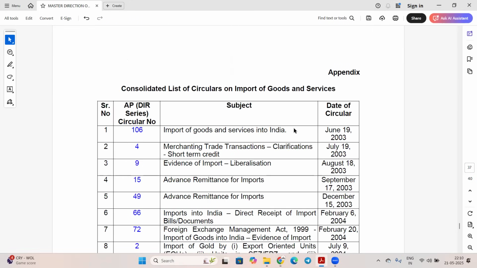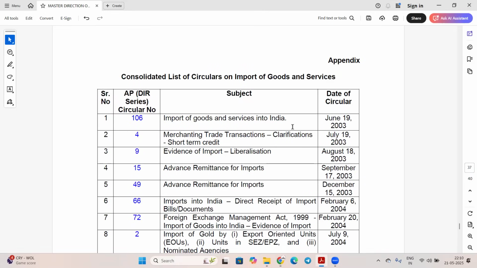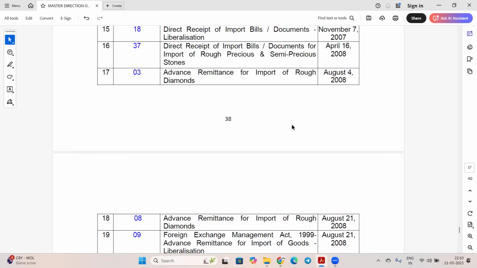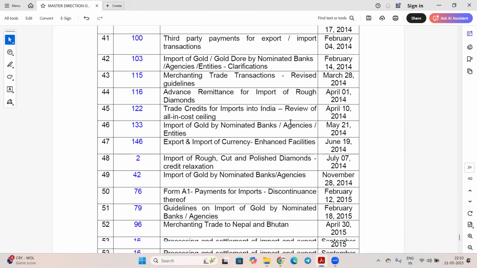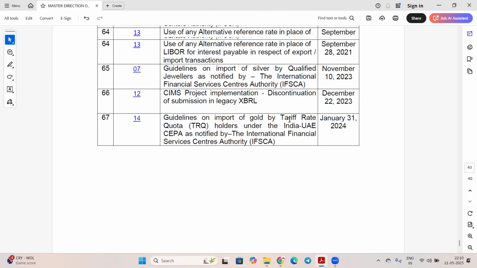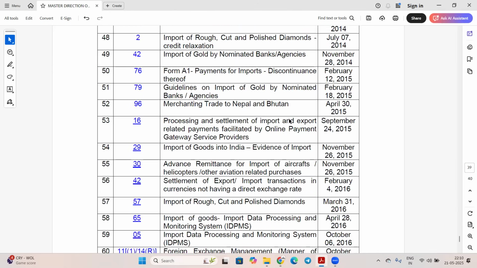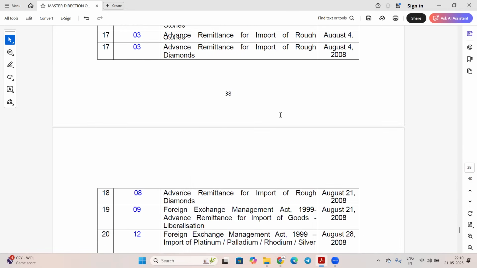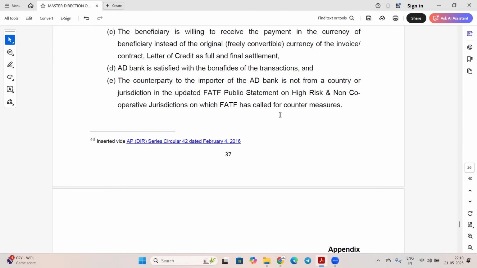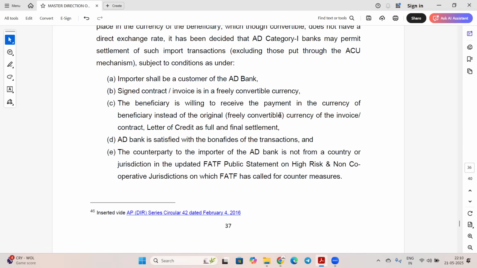So friends, this is the end of the session. Now here some list of all the circulars are given which are covered in this. So I hope you have understood the main points we have discussed, which are important with respect to the exam point of view. So thank you friends.